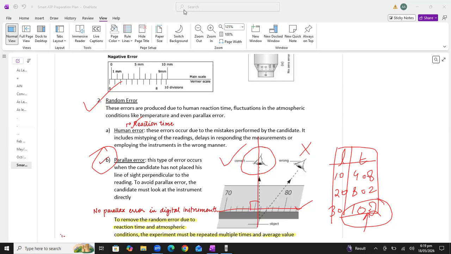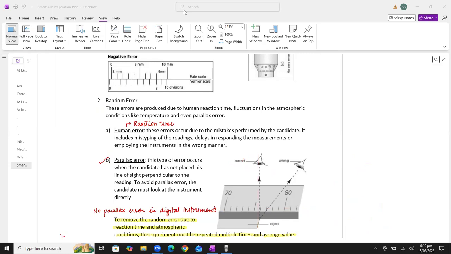All right, students. Whenever we want to measure the reading as accurately as possible, we have to avoid parallax error and suppress the human reaction time. For example, parallax error can occur in an ammeter or voltmeter as well if we are using an analog one.